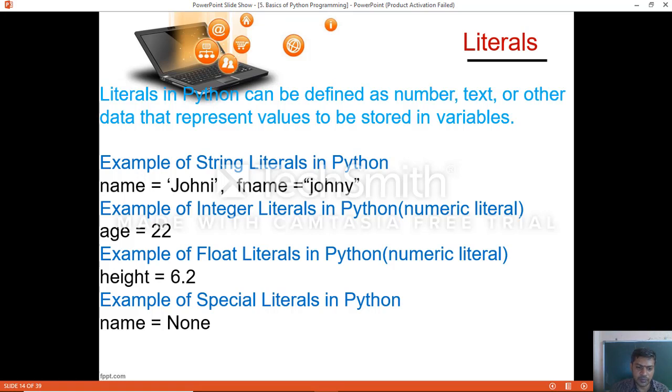In the same way, example of float literals in Python: height equal to 6.2, width equal to 10.5. Like this examples which you can see. Example of special literals in Python: name equal to None, which means there is no value. None represents no value in Python programming. It is not even the number 0, and it is not False. Once we come to the data types of Python programming, we will see more about None.